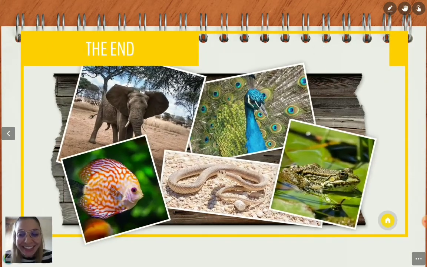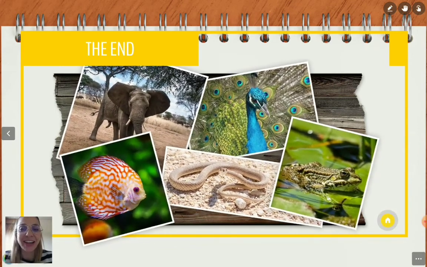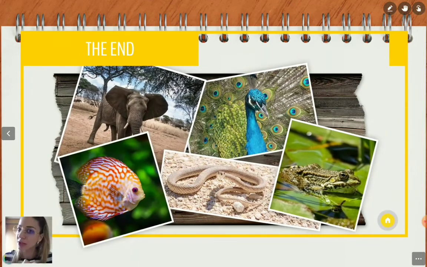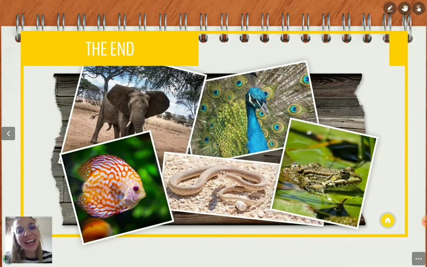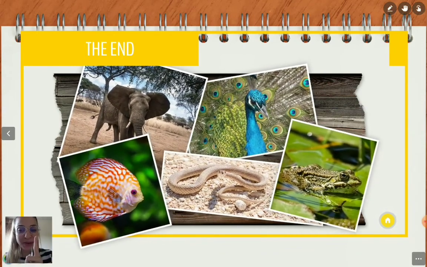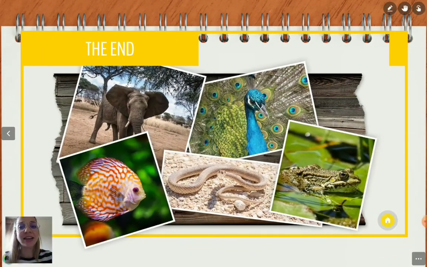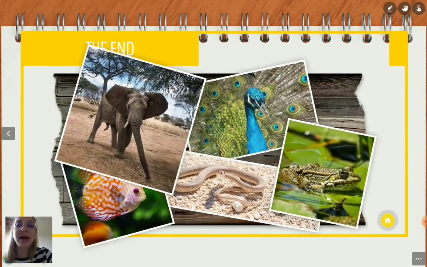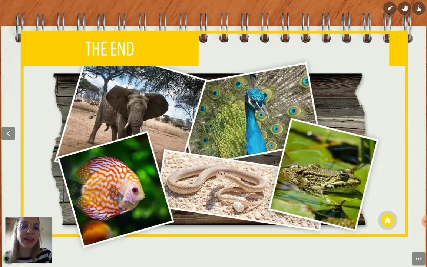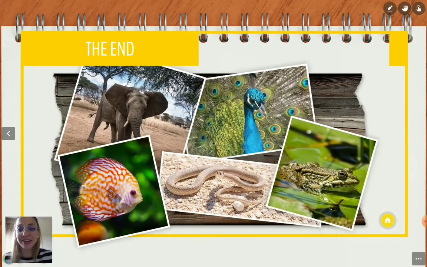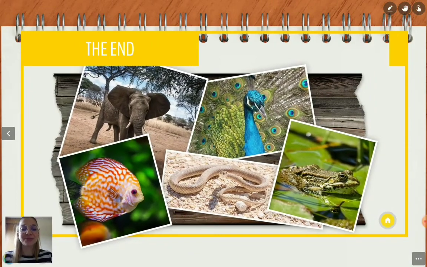Well, and this is the end of vertebrate animals. I hope you enjoyed. Vertebrates are so interesting, aren't they? Okay, remember, vertebrate animals have an internal skeleton, they have a backbone, and they are divided in 5 groups: mammals, birds, fish, reptiles, and amphibians. Very interesting. I know you love animals, and I hope you enjoy.